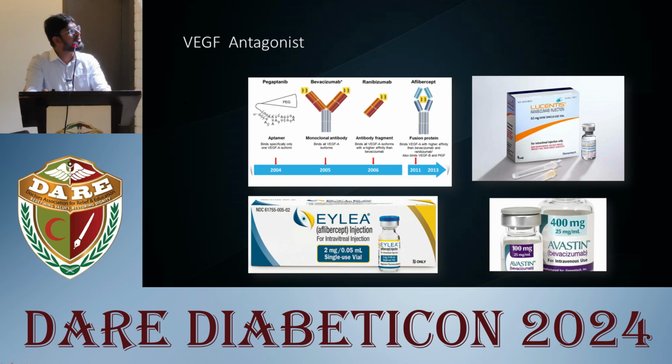Bevacizumab is a monoclonal antibody which binds all VEGF isoforms, and ranibizumab is just a fragment of an antibody which works more effectively when compared to bevacizumab. Aflibercept is a fusion protein which binds not only the VEGF-A isoform but also VEGF-B and placental growth factor.